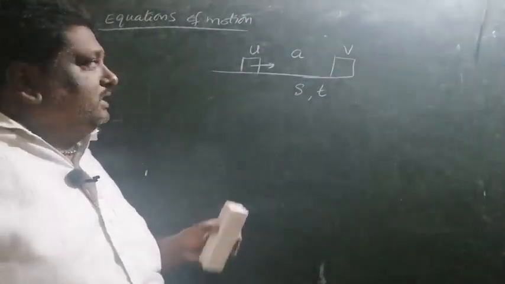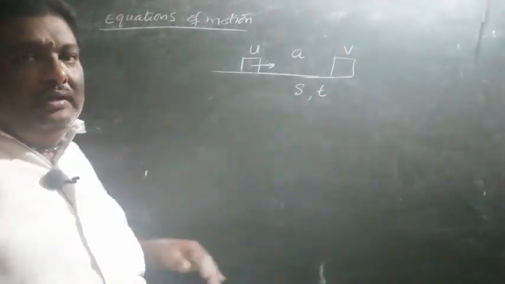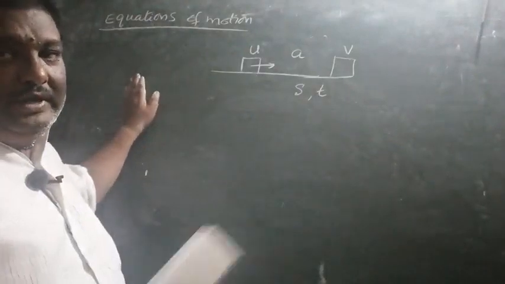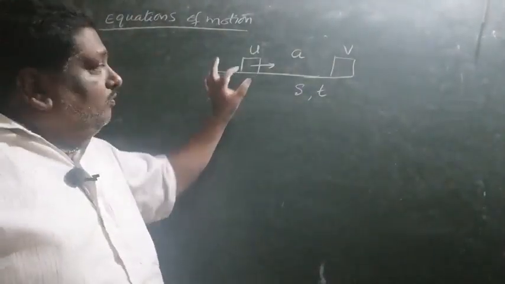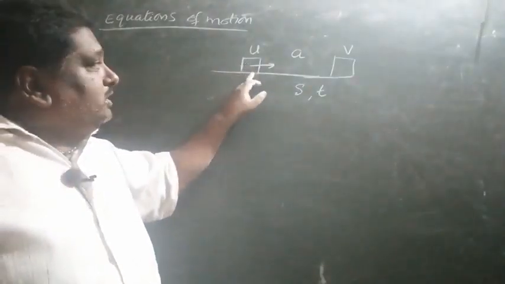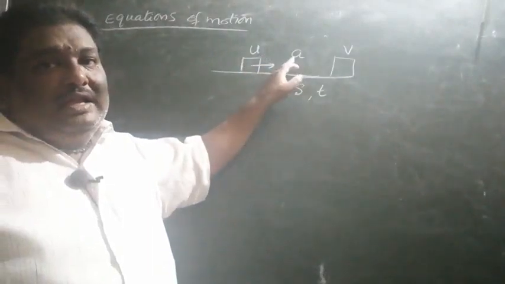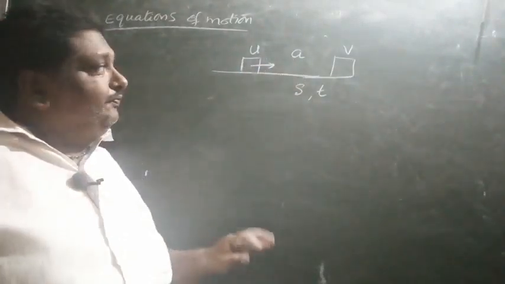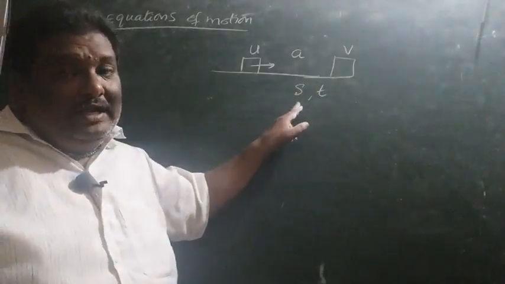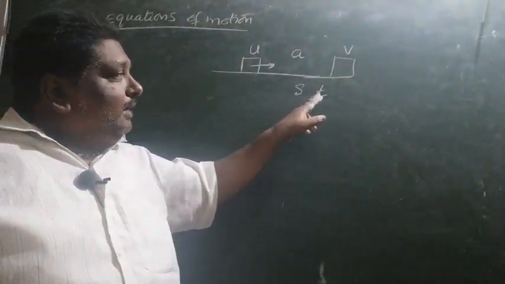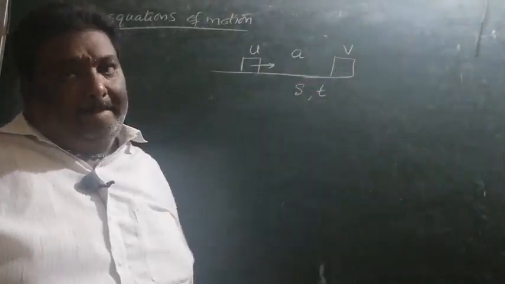I shall repeat this, as we have to write notes. Heading: equations of motion. One body starts with initial velocity u and moves with acceleration a. It travels a displacement s in time t, and then its final velocity is v.